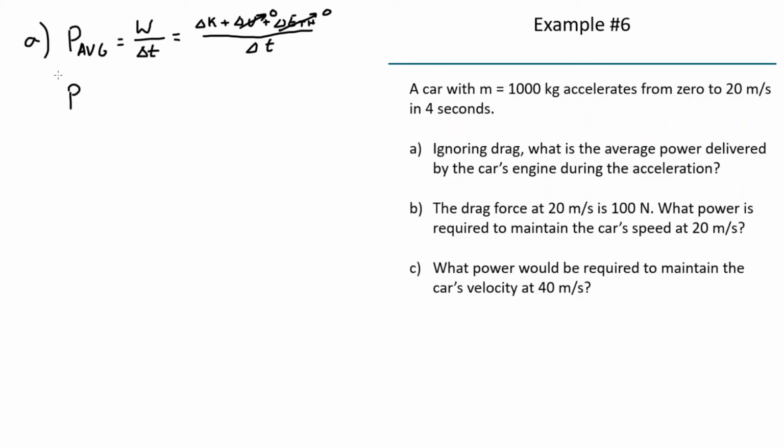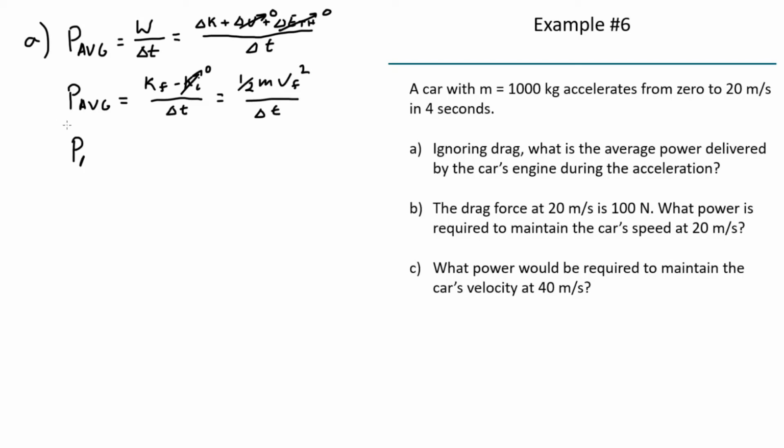Well, that tells us that P average, the average power delivered by the engine of the car, equals delta K, which is K final minus K initial, over delta t. The initial speed of the car is 0, so K initial is 0. This just equals 1/2 m v final squared over delta t.